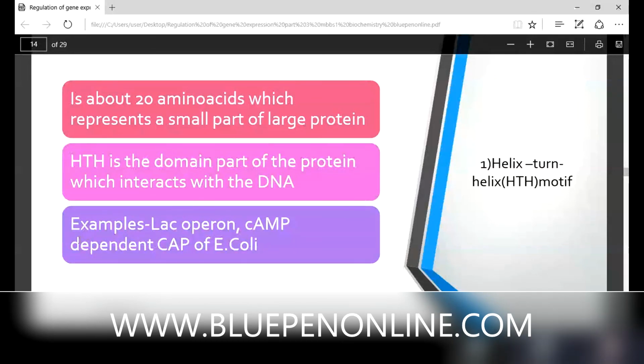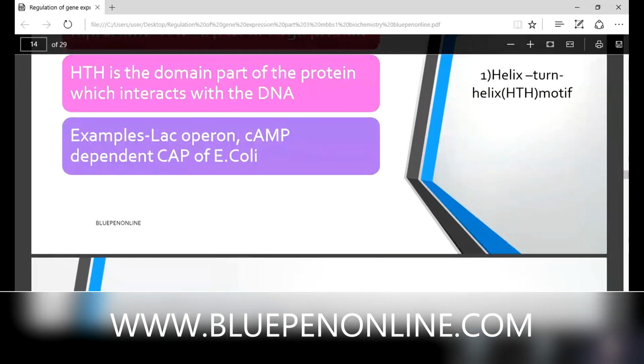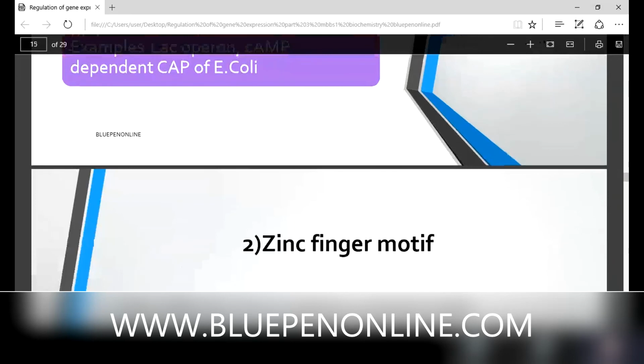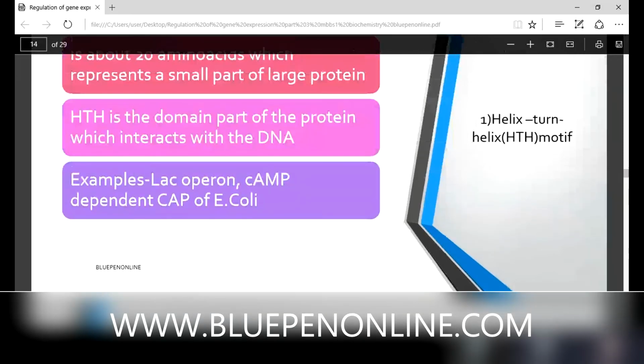That is the basic. Only then does the lac operon function. We must note that point: when glucose is exhausted, there is no availability of glucose. Okay, then that's about helix turn helix. I think it is clear. Helix turn helix motif.